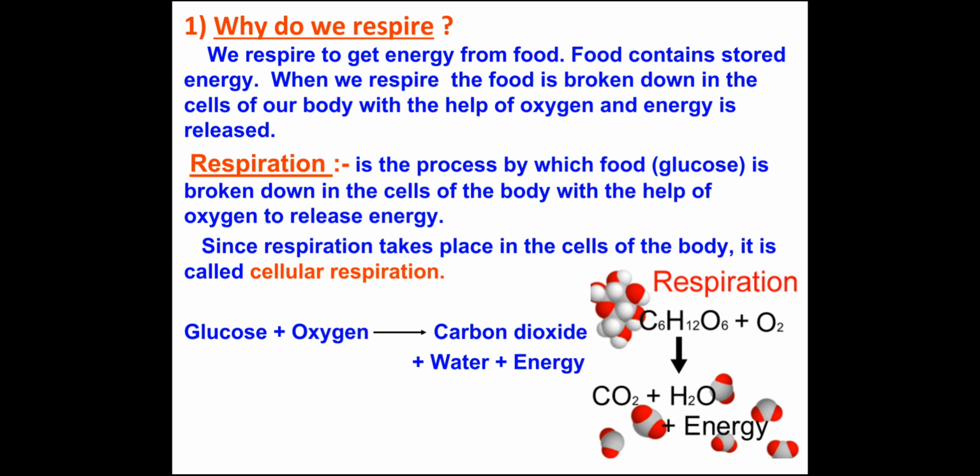Now you can see here the carbon dioxide we breathe out, meaning we exhale. When we do the breathing process, we take in oxygen and give out carbon dioxide. How does this carbon dioxide come from our body? Through respiration this carbon dioxide comes out of the body, and it is prepared in cellular respiration. It is a byproduct of cellular respiration. Here you can see C6H12O6. This is the molecular formula of glucose, and when the glucose is broken down with the help of oxygen, there is the formation of CO2, H2O and energy.